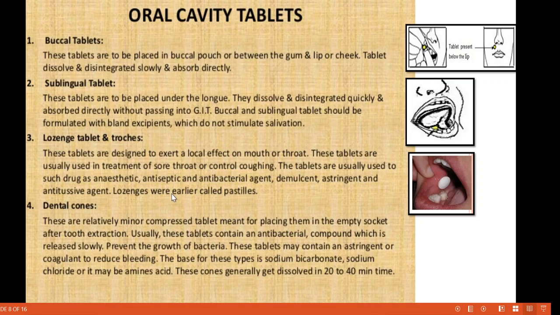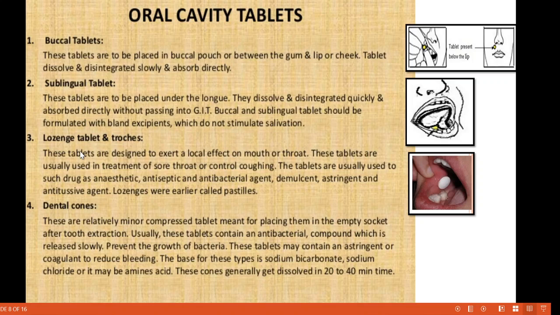Means the inactive part that is used does not release saliva. Okay. Generally a heart patient, if heart pain is there, at that time they place the tablet here. Okay, this is the example of sublingual tablet.